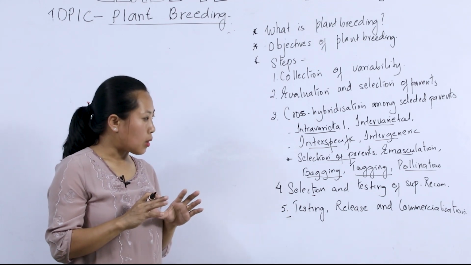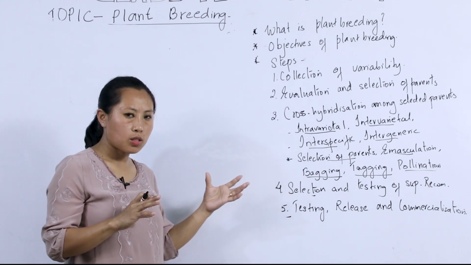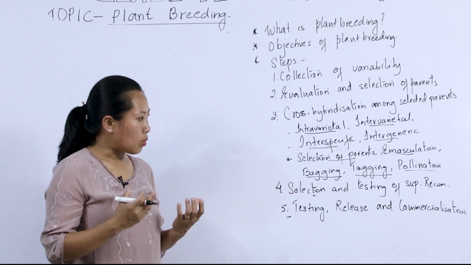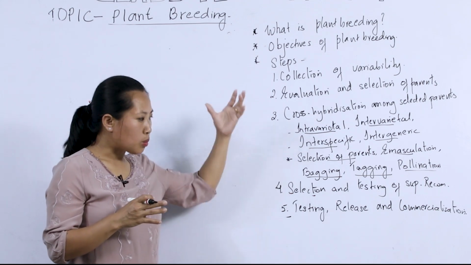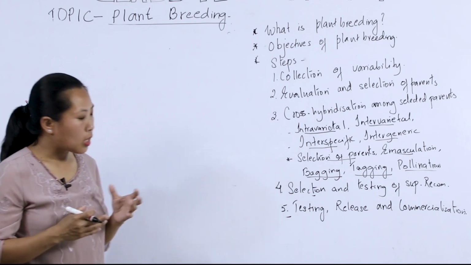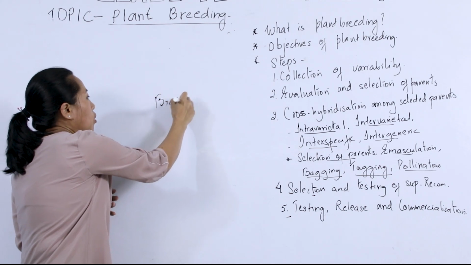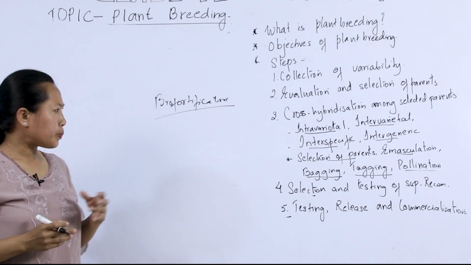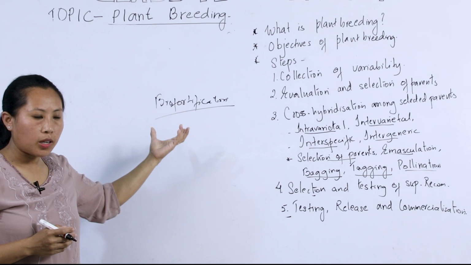Many of the crops are susceptible to different kinds of diseases. They are susceptible to insects and pest infestations. They do not have good protein quality. So through these breeding programs, these objectives have been achieved. And there is another process known as biofortification. Biofortification is the breeding of crops with higher vitamins, minerals, and oil contents.